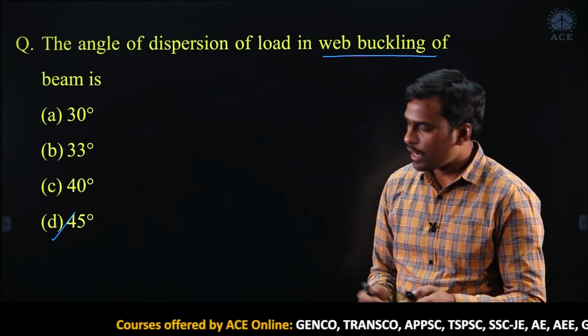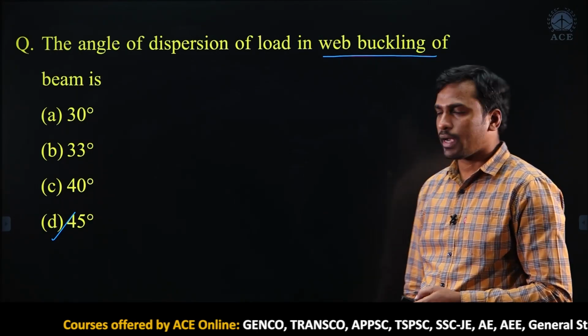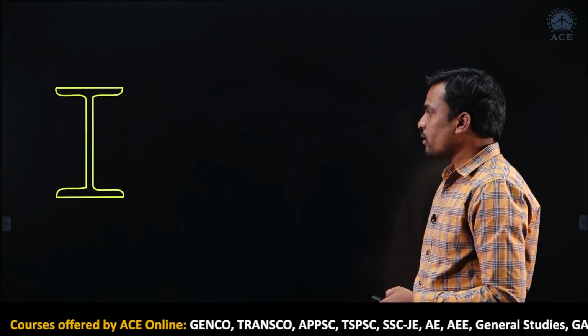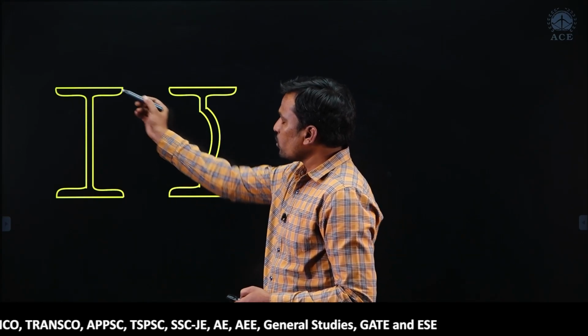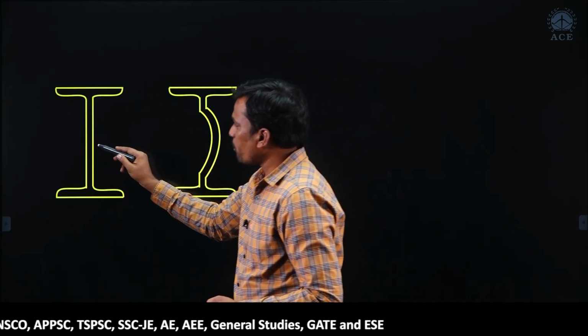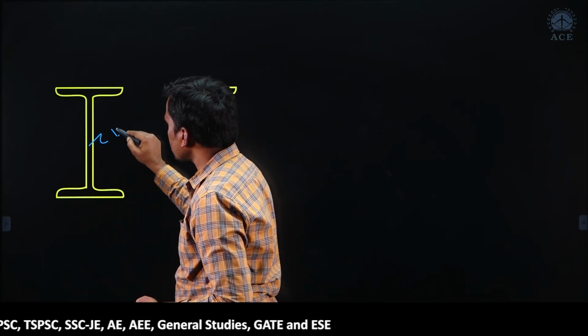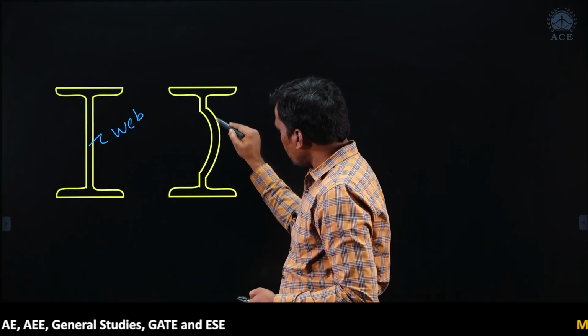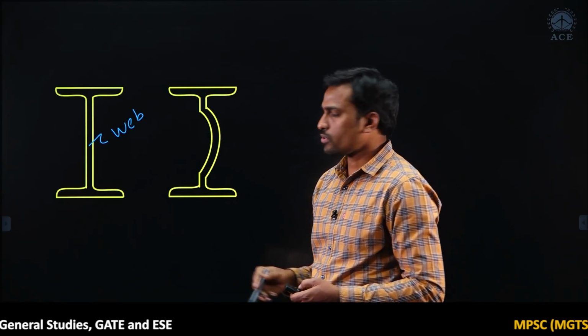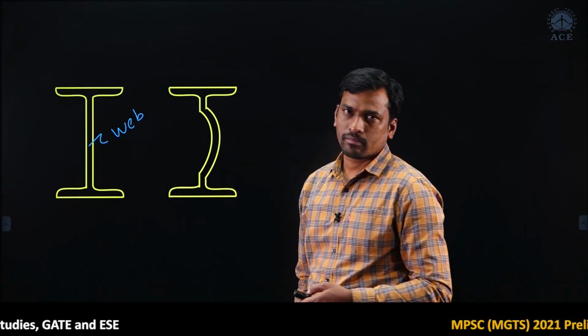Now here I will show what is web buckling. Now this is the rolled steel I section. Look here, due to loading, this is the web portion, okay, this is the web. Now there is a buckling of the web. So this is called web buckling.